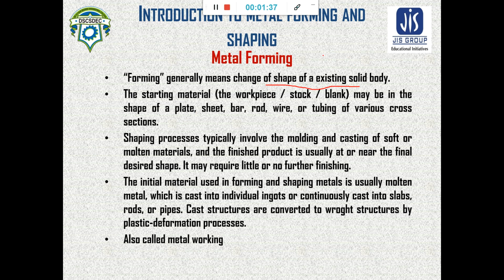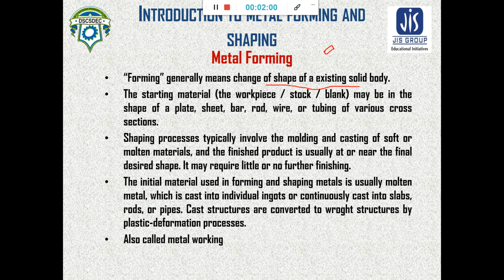In the first lecture, we discussed that by casting we can form billet, bloom and slab. The shape of these billets, blooms and slabs can be changed using metal forming. So forming means change of shape of an existing solid body.